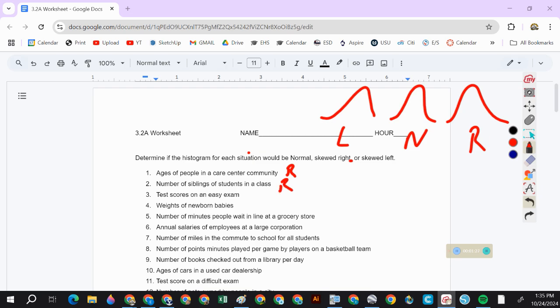Test scores on an easy exam. What's going to happen on an easy exam? Lots of people will pass and do well. Will some people fail an easy exam? Yes, but not very many. So left skewed.